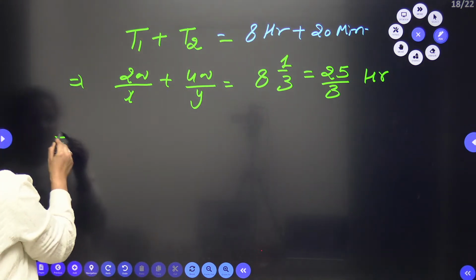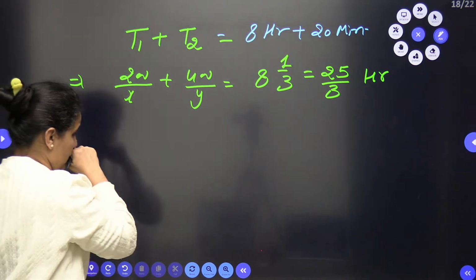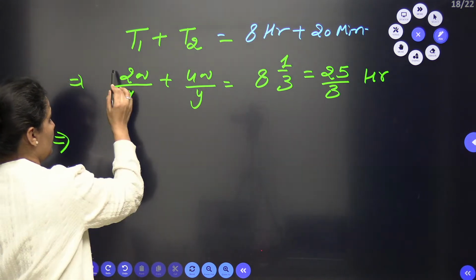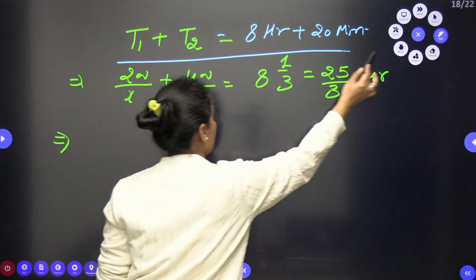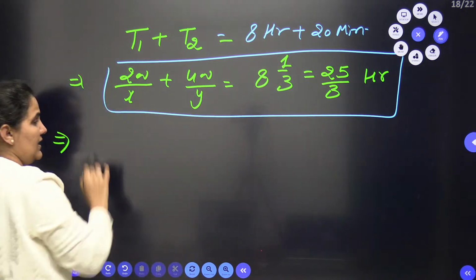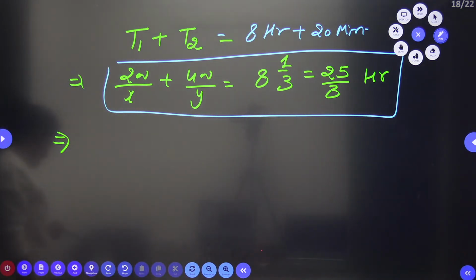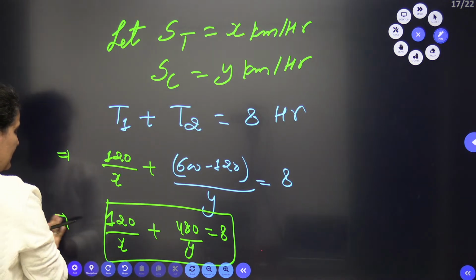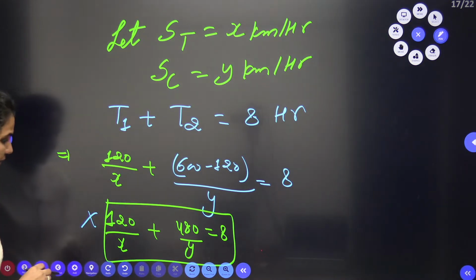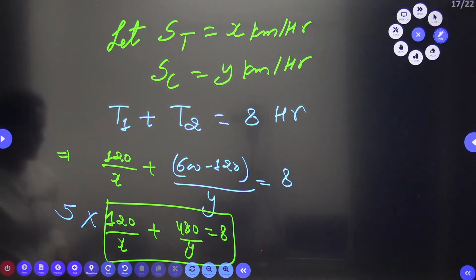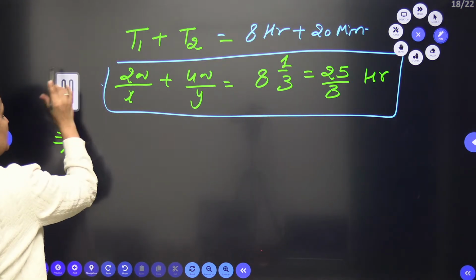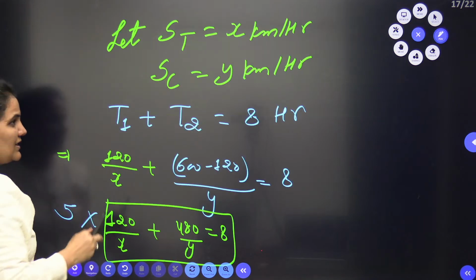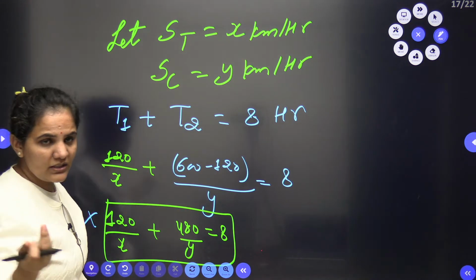So let's come here, sorry, this is my second one: 200 by x plus 400 by y is equal to 25 by 3. As I need to make the coefficients equal, let's multiply this equation with 5 and the other equation with 3, so that I can cancel out and solve using the two equations.